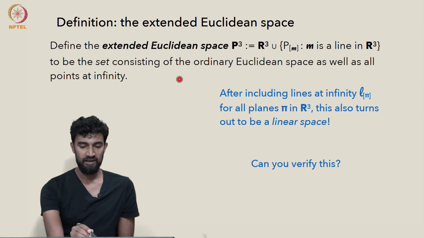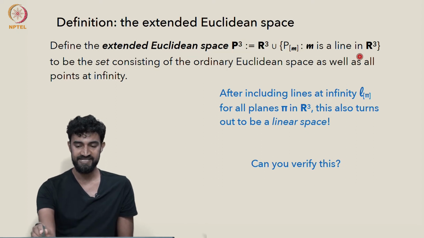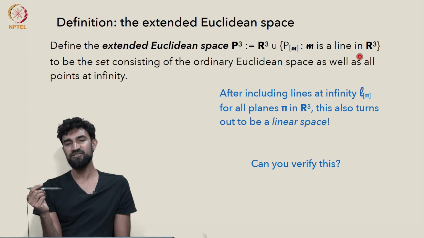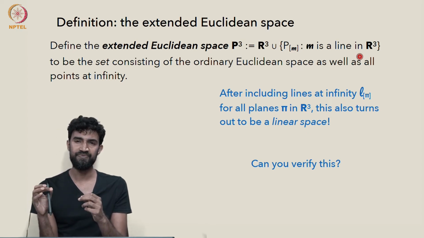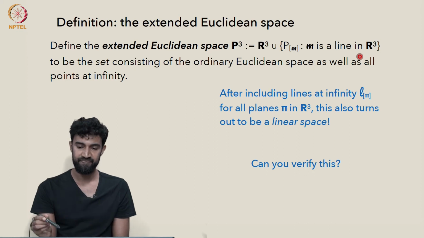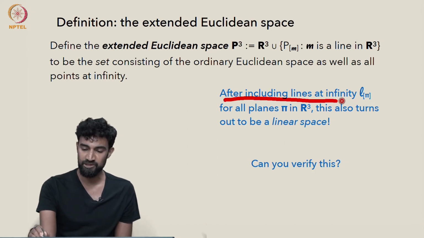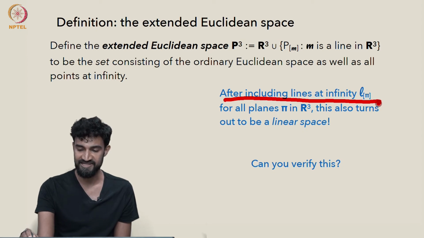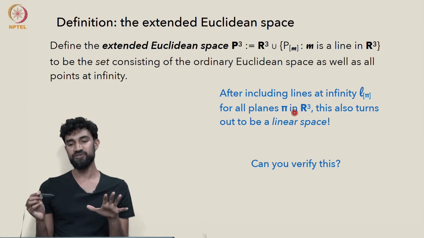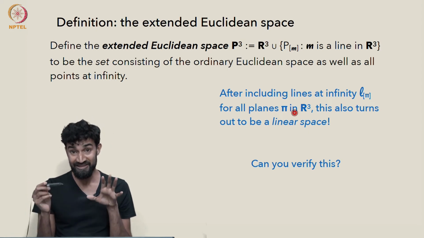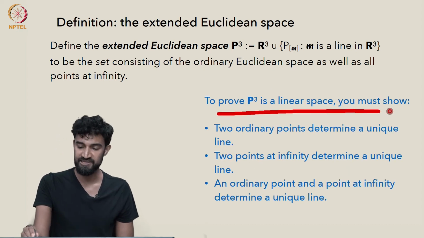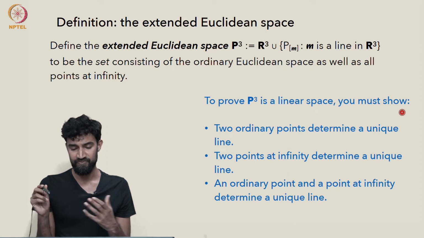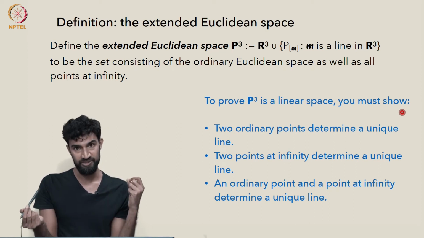But in addition to this set structure, we want it to be a linear space. So we need to make sure there's enough lines to give a unique line between any 2 points. So I claim that after including all of the lines at infinity, all the L pi's for all planes pi, this will turn out to be a linear space. But I'll leave it as an exercise for you to verify this. To prove that P3 is a linear space, you have to show that any 2 points determine a unique line.